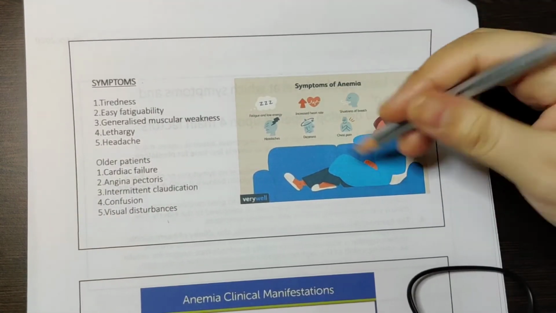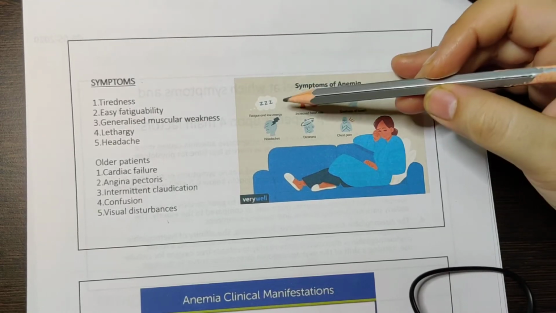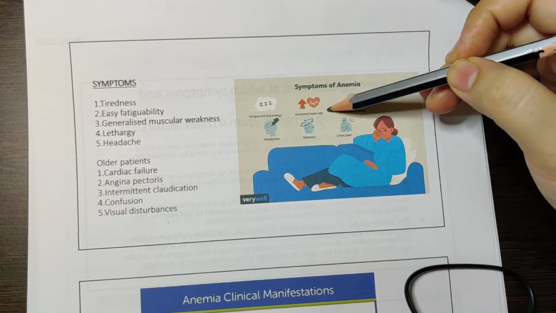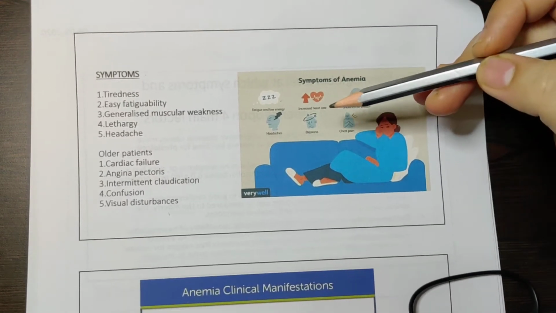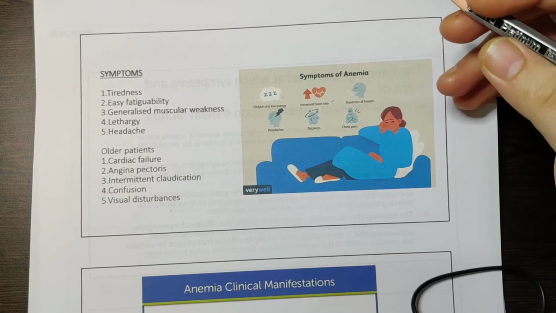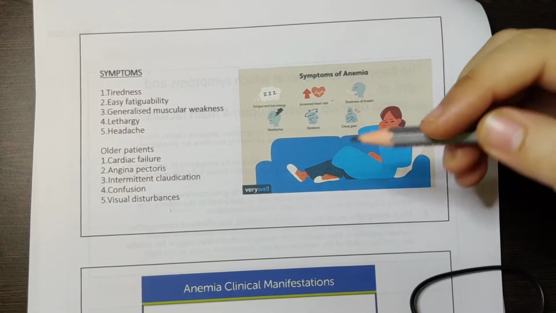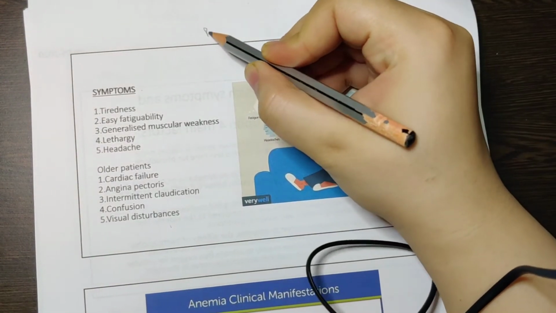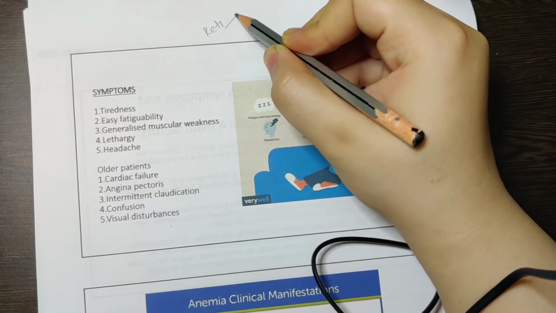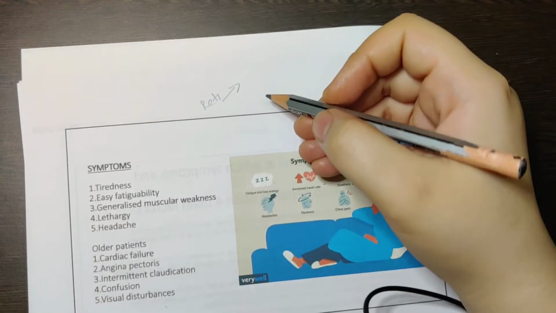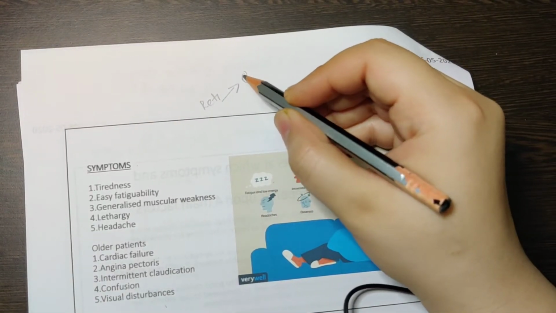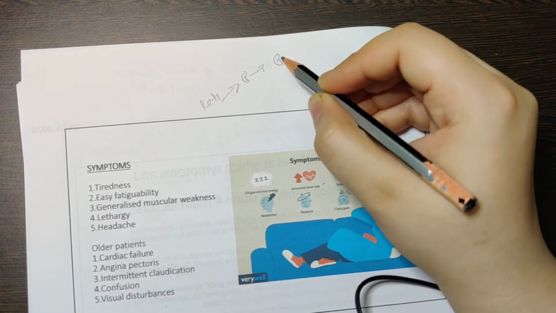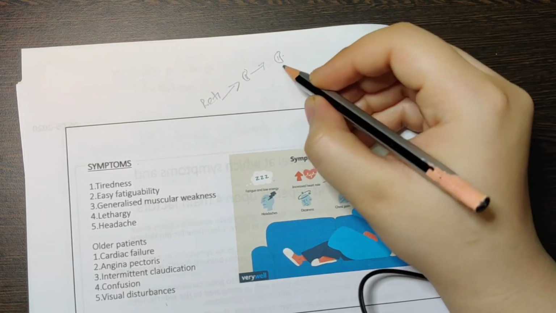So in this image, you can see she has fatigue, so she has low energy. Her heart rate is increased. Why is her heart rate increased? If you remember the oxygen and carbon dioxide co-transport, in that you had the reticulocyte. This reticulocyte will go to the circulation, and when they go to the circulation, you have immature RBCs. These immature RBCs will become mature RBCs, and these still don't carry that much oxygen.